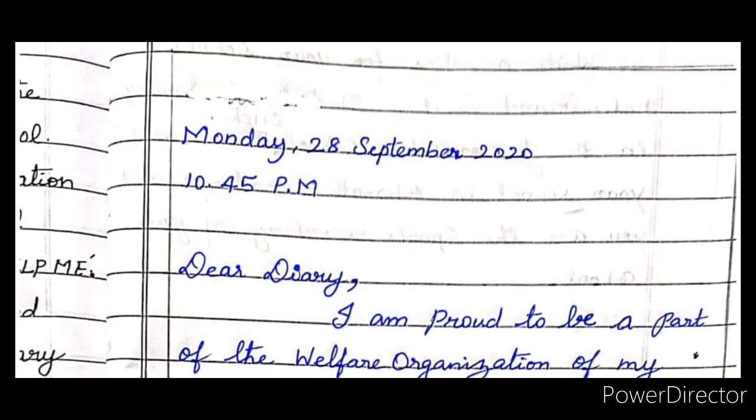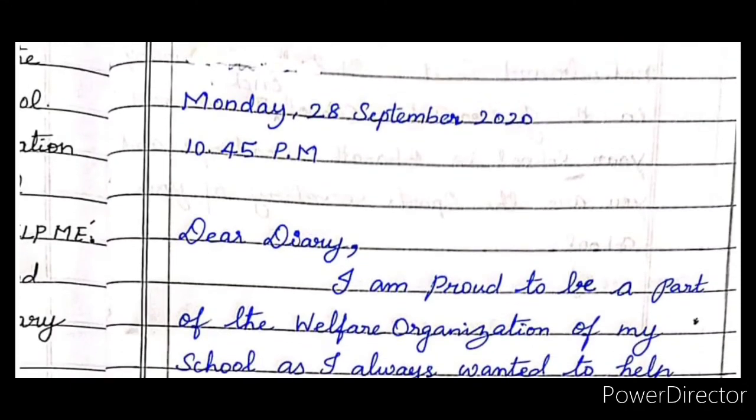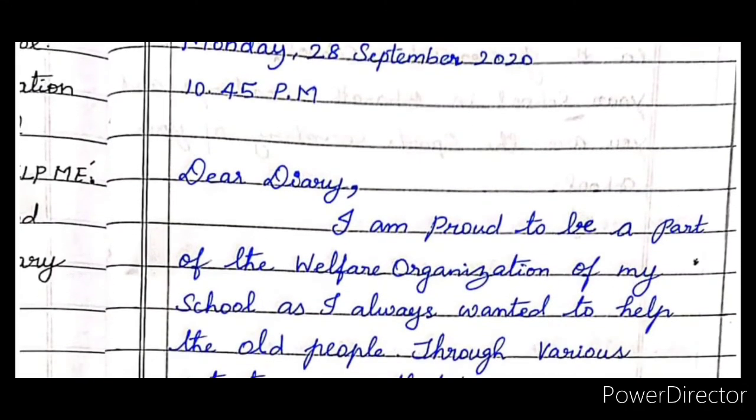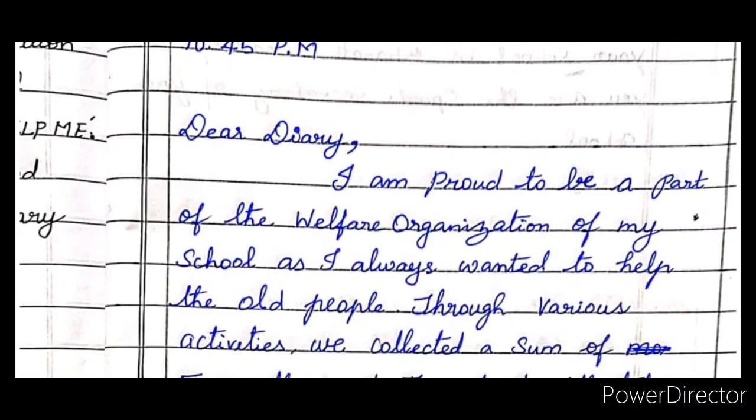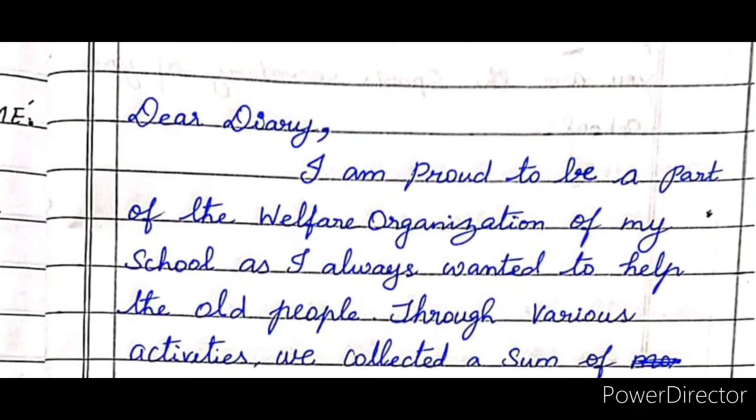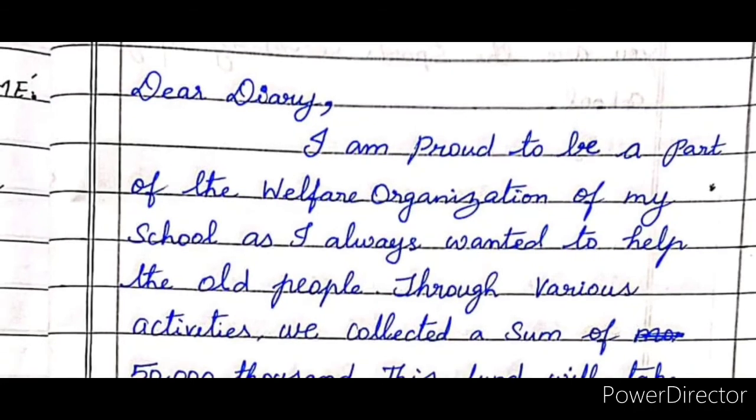Then the time when you are writing the diary. So the timing is very important. Date, month, year is very, very important. Then leave one line. Then dear diary, comma. You have to explain the question and the content, the body of the diary entry, here, children. So after dear diary, you have to start the content.